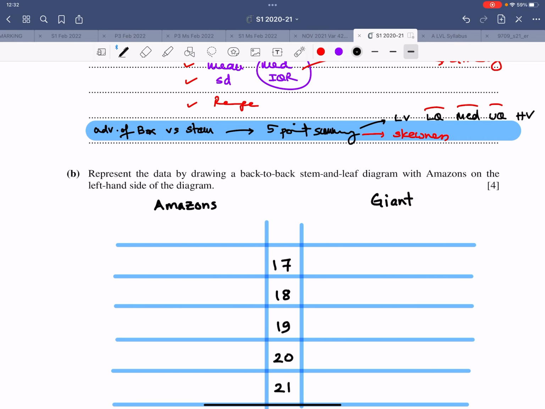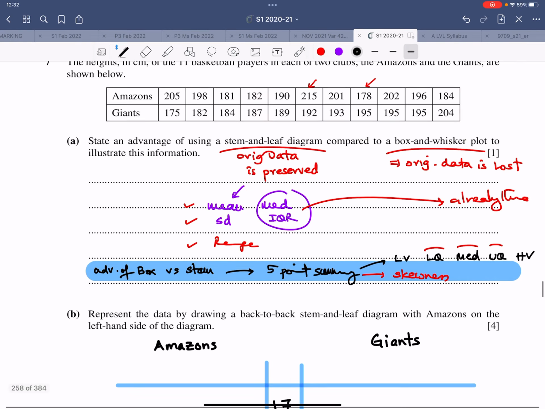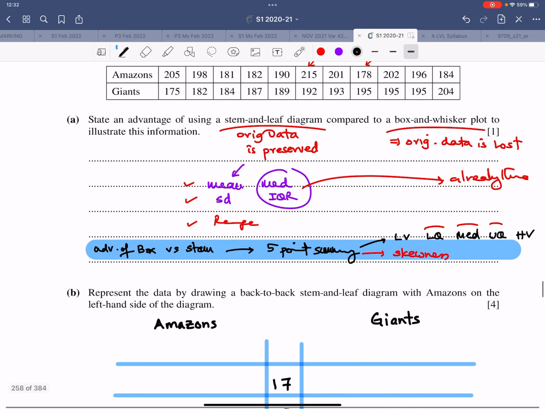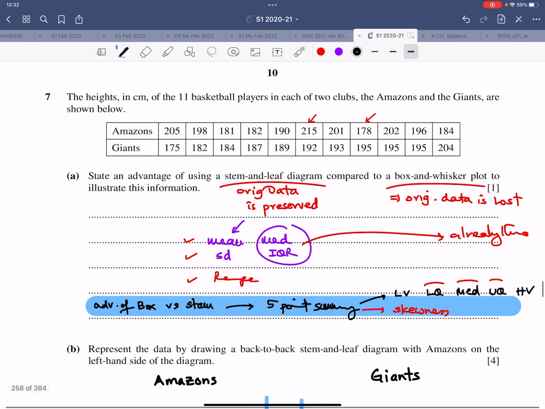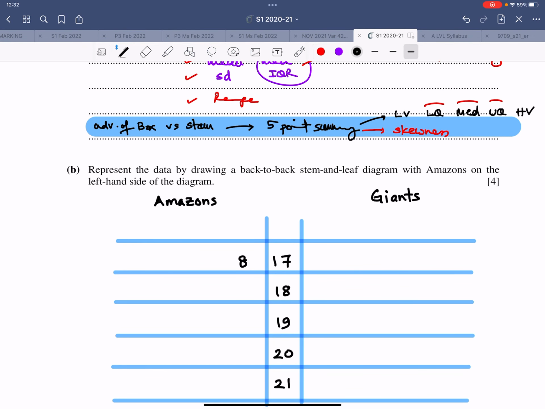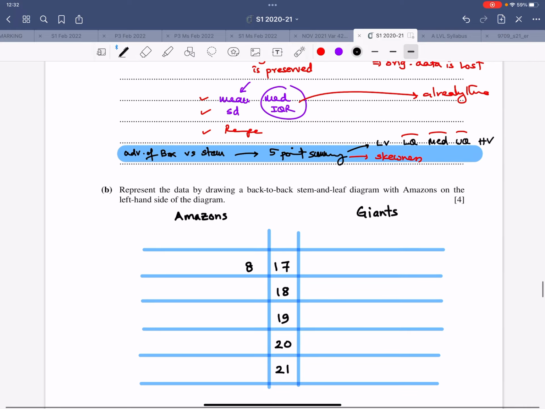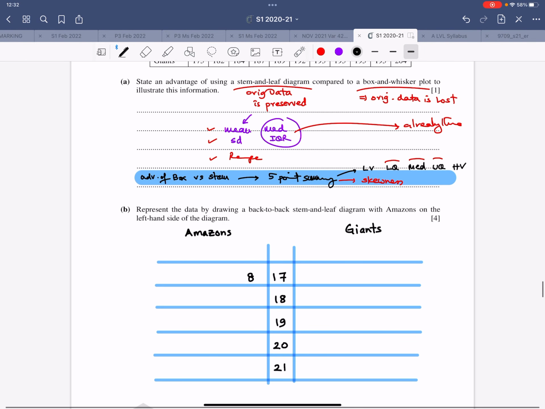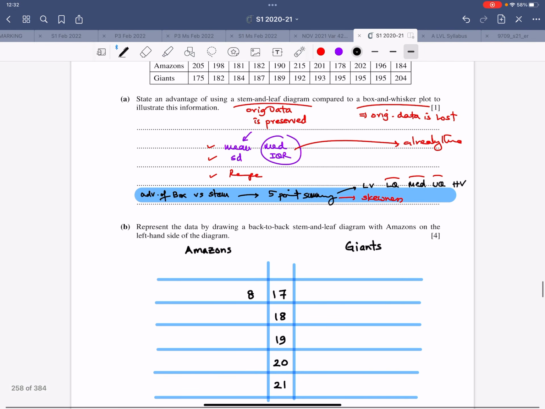Now in the Amazons, when we sort out the data, we would start from the lowest, 178. So let me write 1, 7 and 8. And then the next ones I see are 181, then 182 and then 184.